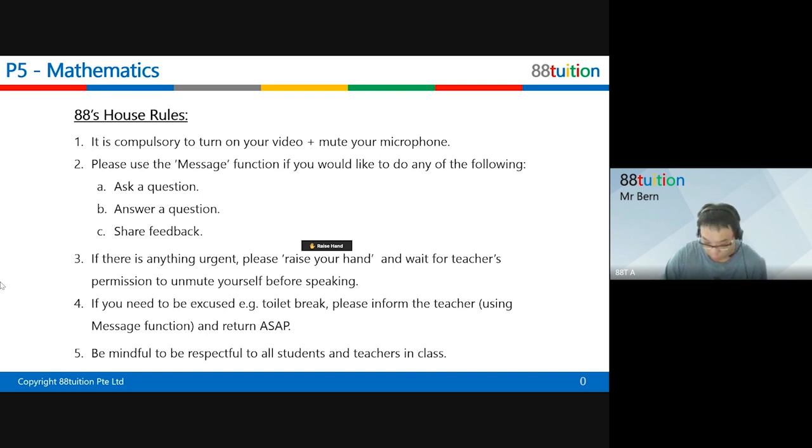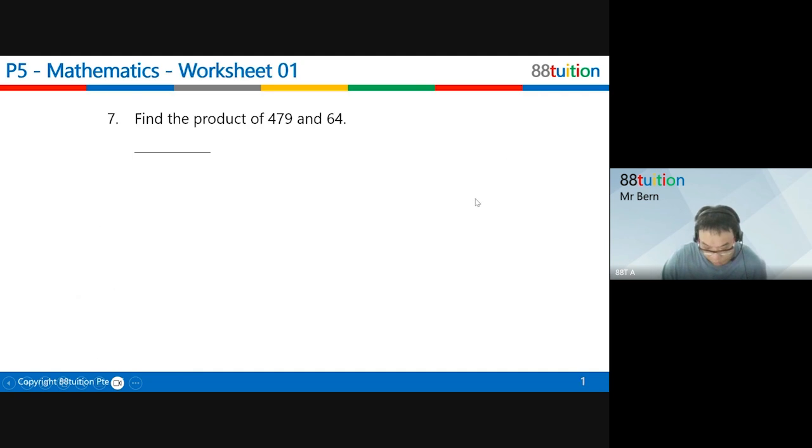Let me continue with last week's work first. For those who know, last week I didn't manage to finish some of these questions. So very simple, children. Do you remember how to multiply? Do you remember how to multiply by two-digit numbers? For example, like that one. Of course, you cannot use mental sum, and this type of question doesn't allow you to use a calculator. So you have to use the long multiplication steps. What are the long multiplication steps? Like this. You have to write out 479 and 64. Like that.